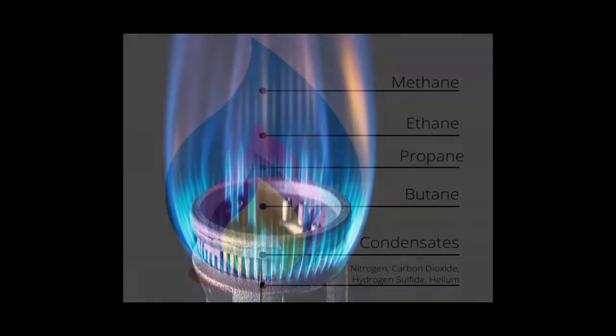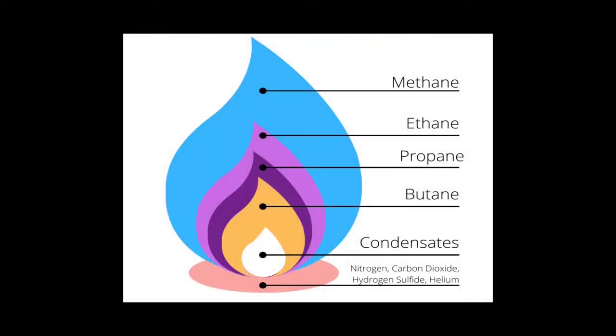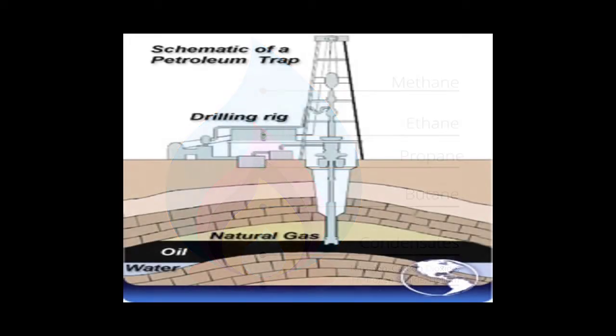Now let's study about the energy mineral, that is natural gas. Natural gas is a naturally occurring hydrocarbon gas mixture consisting primarily of methane, with a higher percentage of alkanes, that is ethane, propane, butane, and sometimes a small percentage of carbon dioxide, nitrogen, hydrogen sulfide, and helium. It is formed when layers of decomposing plant and animal matter are exposed to intense heat and pressure under the surface of earth over millions of years.